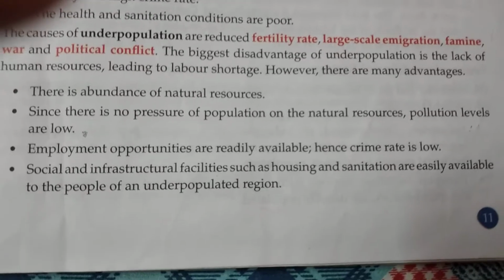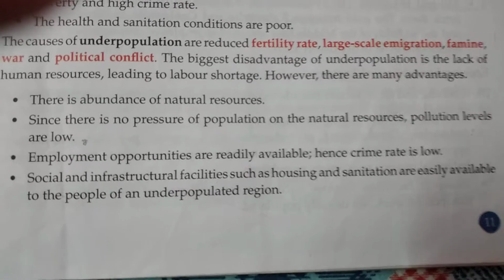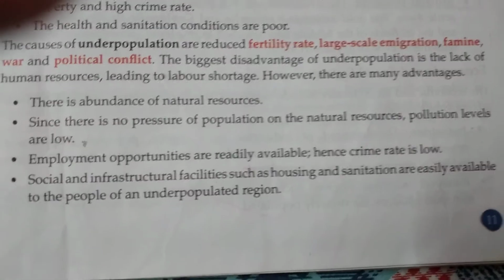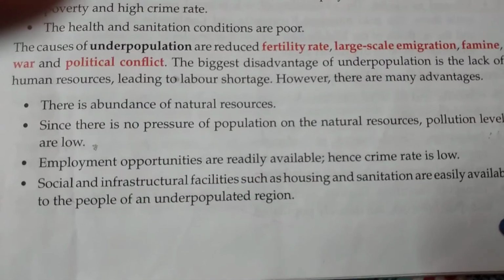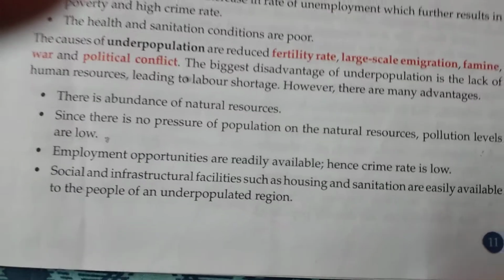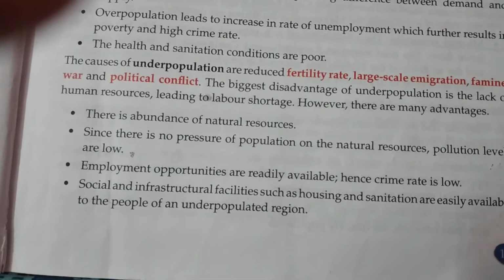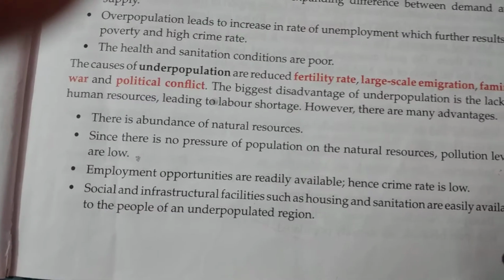Okay, and there will be no unemployment problem, because as very few people are living in the country, whatever factories or industries or offices are there, most of the people will get work over there, and those industries or factories or offices can provide work to many other people.